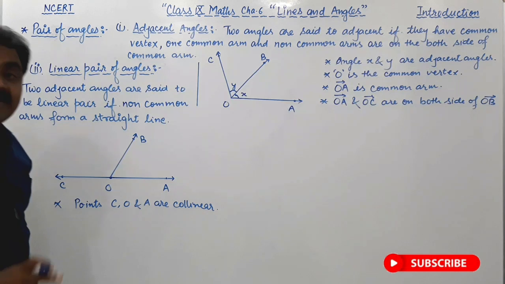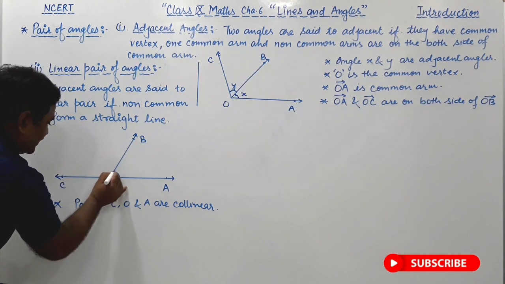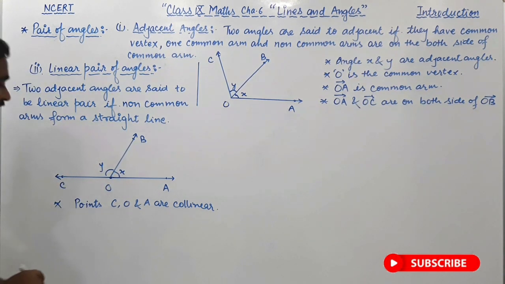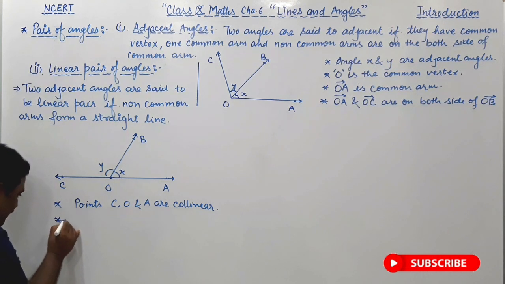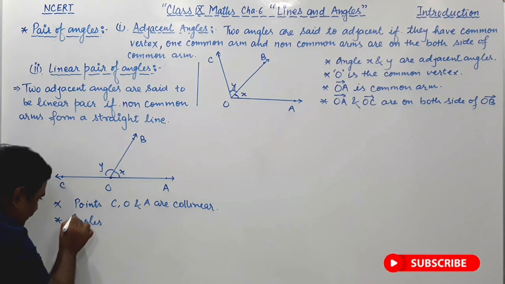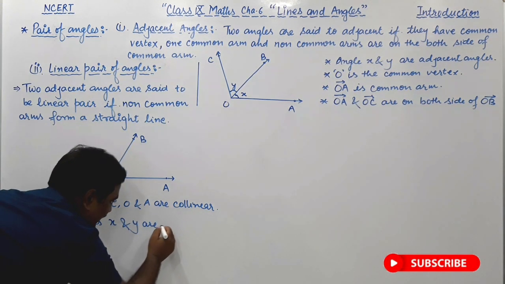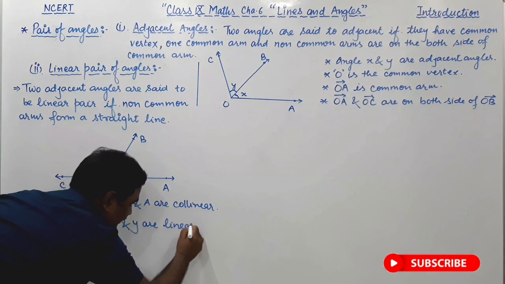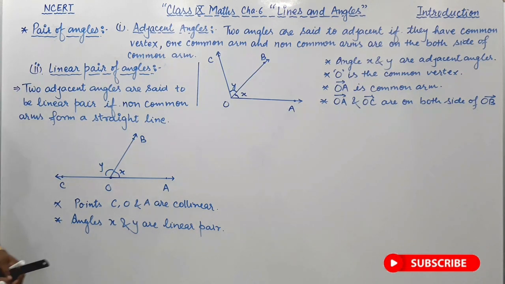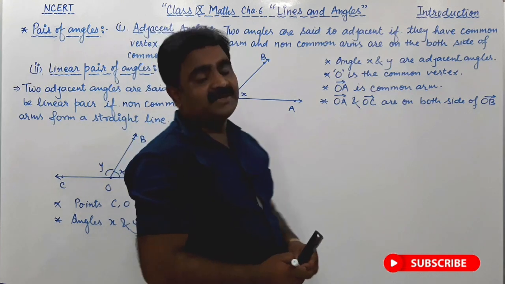COA lies on a straight line. So measure angle X and Y are said to be linear pair angles. Therefore, angles X and Y are linear pair. Clear, students? So on this linear pair angles, there are two axioms.